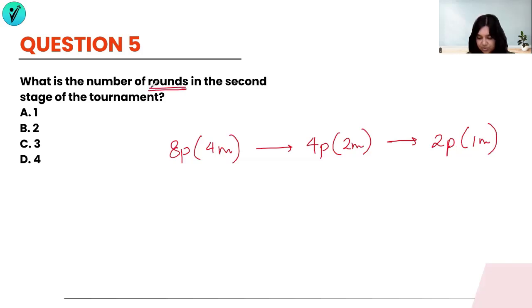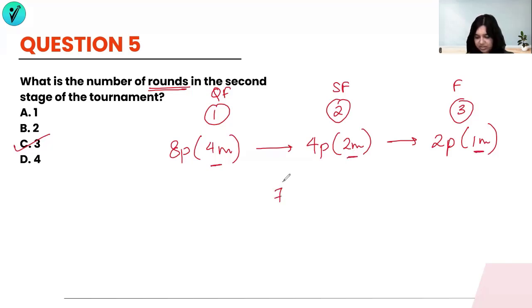But they're asking you the number of rounds, not the number of matches. So this was 1 round. This will be the second round. And this will be the third round. That's the quarterfinal, the semi-final, and the final. That means there will be 3 rounds in the second stage of the tournament. If they ask you how many matches would be there in the second stage, then there will be 4 matches plus 2 matches plus 1 match, which is 7 matches. This is something that we had counted in the first question itself to answer how many matches total are there in the entire tournament as well. Let's look at the next question.